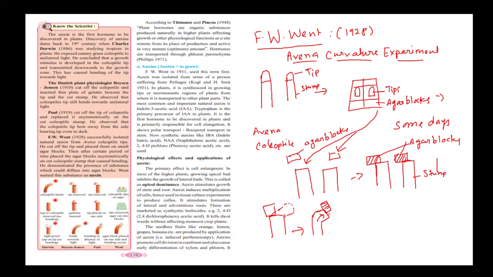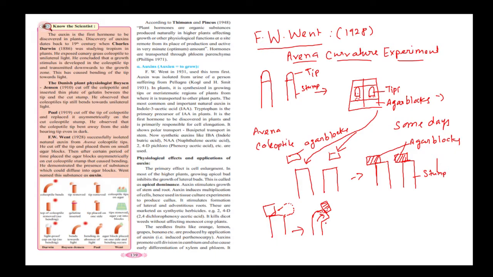So he concluded that when the tip was placed onto the agar block, some substance must have diffused into the agar block, and then when it was kept asymmetrically onto the stump, those substances diffused into the stump, which caused the further bending of the coleoptile stump.